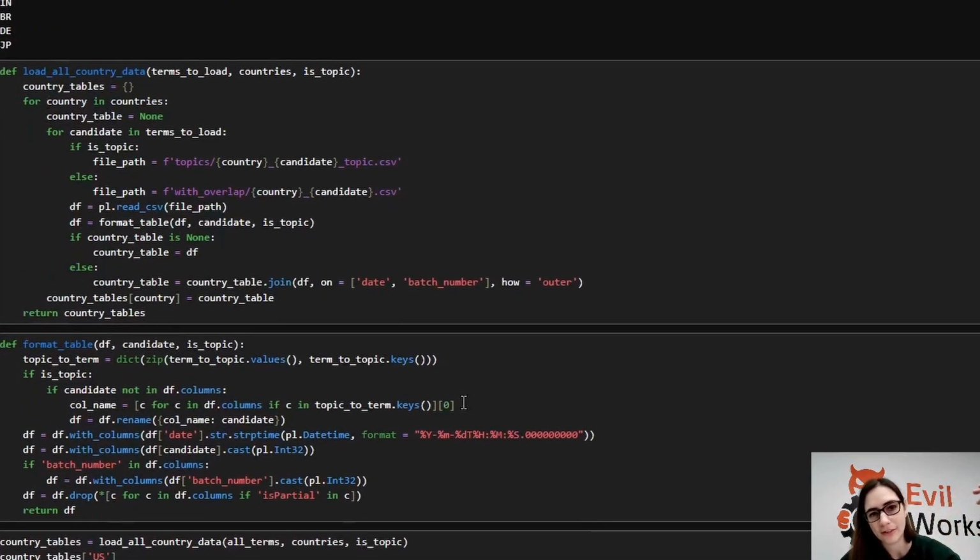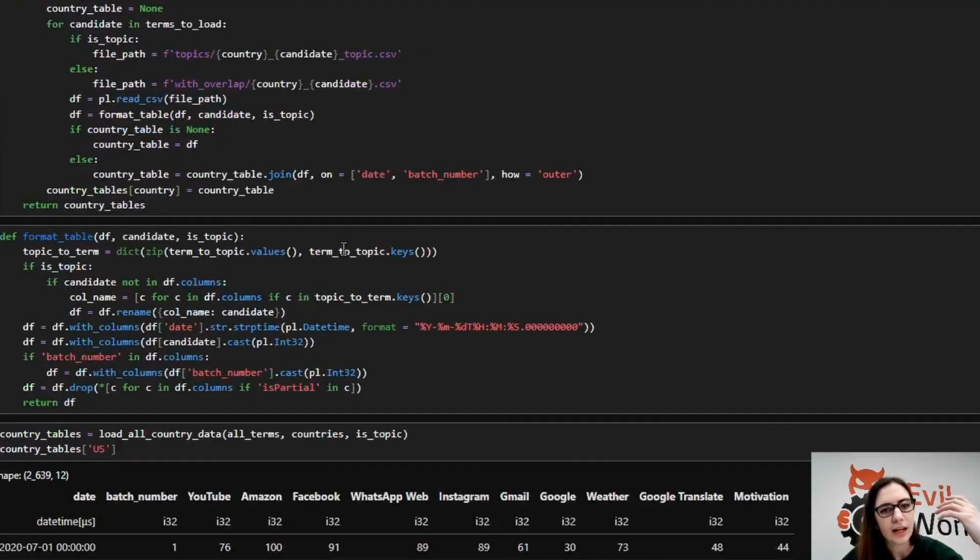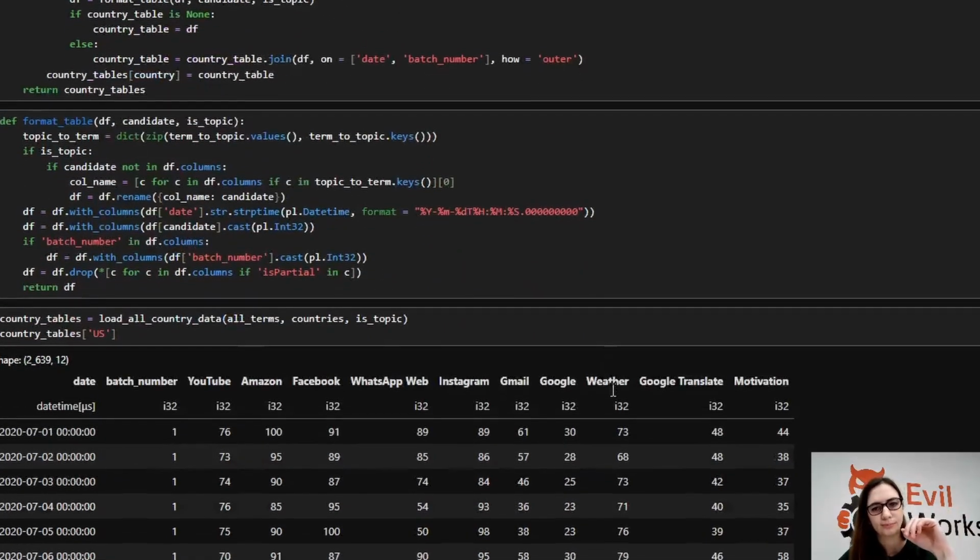And what I have here is just a function to load the CSV, and then also to join all the data together so that we have, you know, Amazon and Facebook and Instagram, etc., all as columns in the same table instead of just one table each. I also have some formatting because when I saved it as a CSV, I lost my date formats, I lost my floats and ints and so on. So this is a bit of housekeeping: load everything in, get it in the right format, good to go.